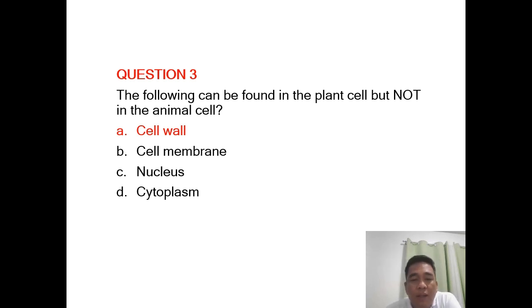The cell membrane is the one that guards or that regulates the entry and exit of materials within the cell. The nucleus contains a chromosome and the cytoplasm contains the cytosol and all the organelles or the little membranes na tinatawag natin. But the only structure here that can be found only in the plant cell ay tinatawag natin as cell wall. The cell wall provides the necessary support for the plants that usually are related to the function of the skeletal system among animals.